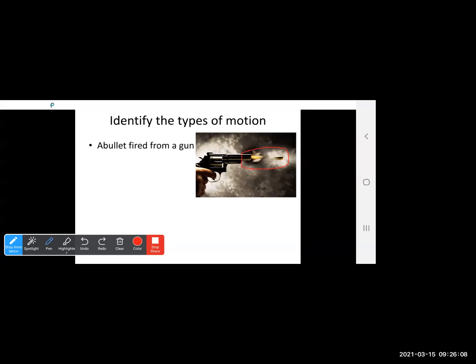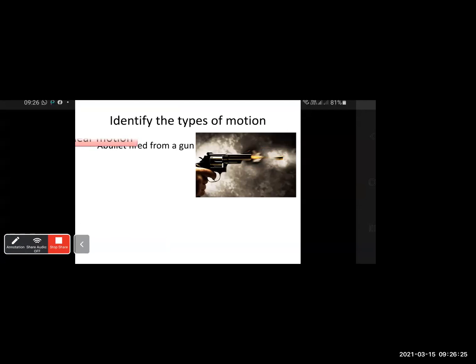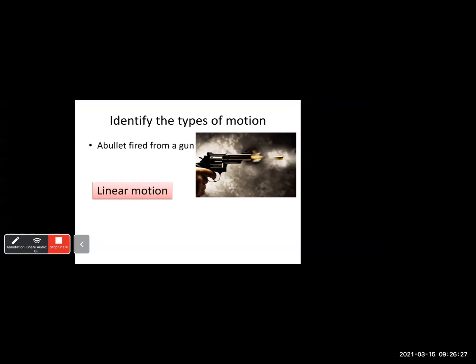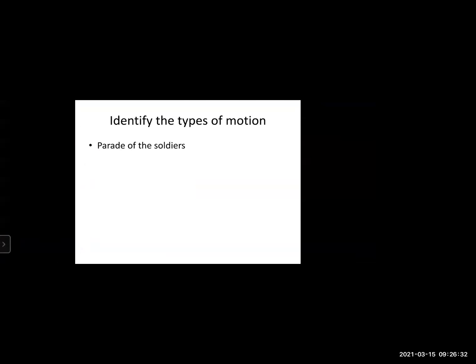Which type of motion does it have? Is it a linear motion or a non-linear motion? Very good. It's a linear motion because here it is set in a straight line. So it is an example of linear motion. We'll move to the next question.